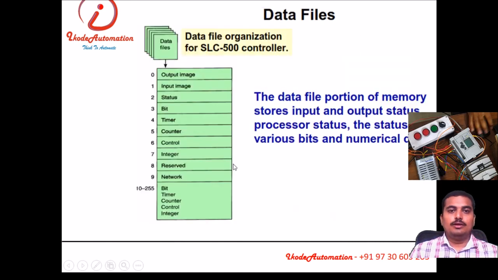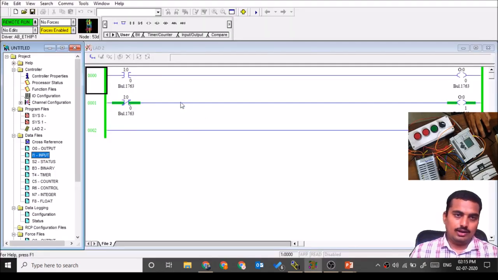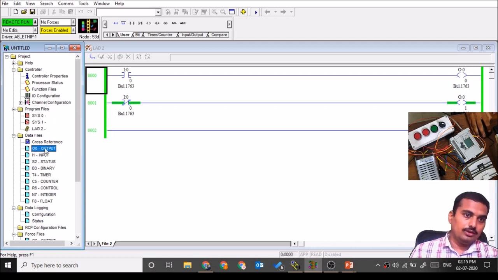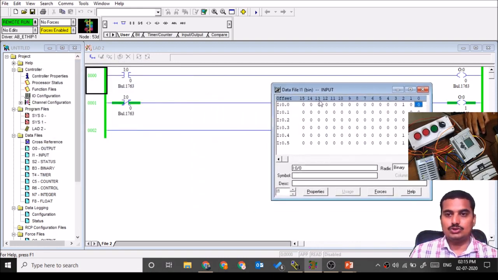Then the data files: there are many data files like output image, input image, status, bit, timer, counter, control, integer. We can see this practically. We have the software RSLogix 500 with us. We can see it practically with direct PLC. We have these program files, the system function, then main program. We can add a subprogram over here by adding new. Then we have the input data table. This is the input data file. All the input statuses are stored over here.